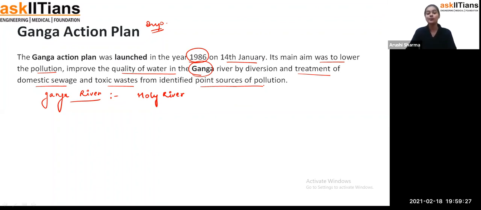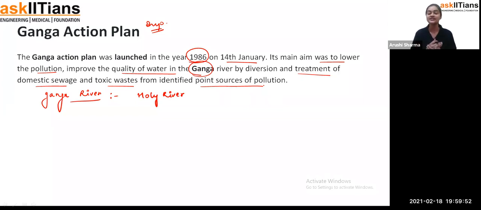So that's the whole point: the Ganga Action Plan was introduced in 1986. And if we see now, yes, Ganga has improved. But students, now it's our duty to maintain it. You can take a bath in it, but don't throw your waste material into it. Whatever you have, don't put it into it, because of that the pollution level increases.